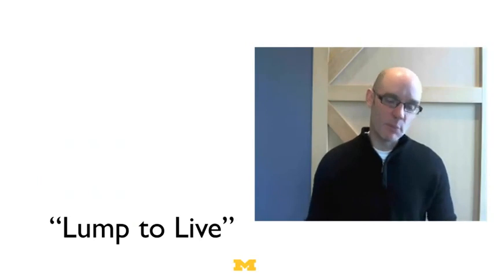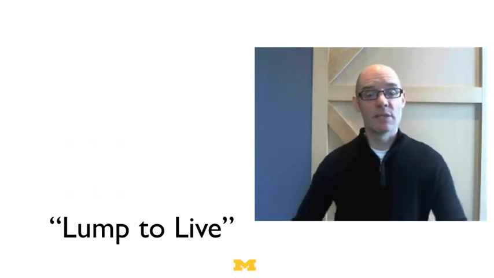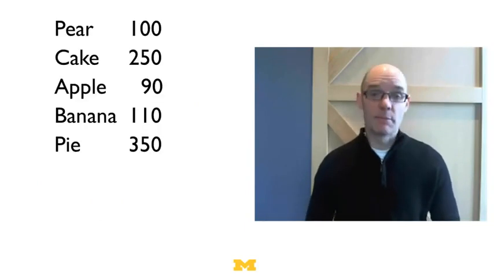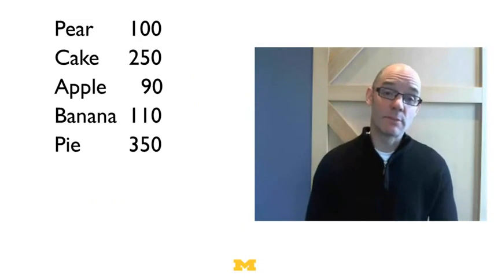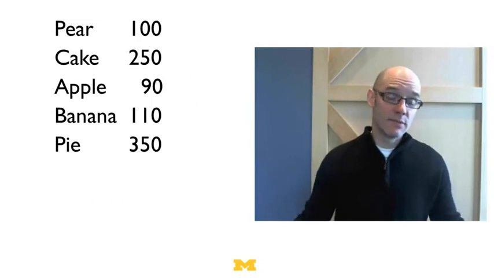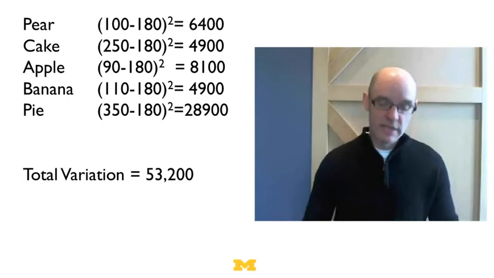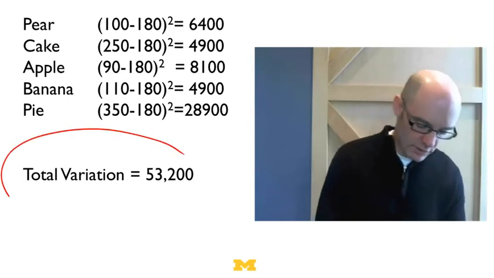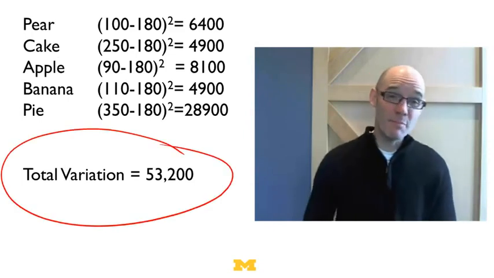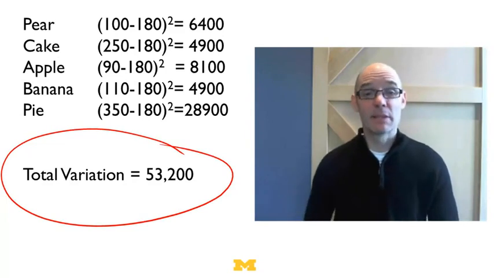Now this idea that people put things in different categories we talked about before in terms of the phrase lump to live. We use these categories to make sense of the world, and by making sense of the world, what we're really doing is predicting. So let's go back to the example we used in class about different food items like apples, pears, cakes, pies, and they all had different calories. If we just think about how many calories the foods have, there's a lot of variation. And we could compute the total variation in calories.